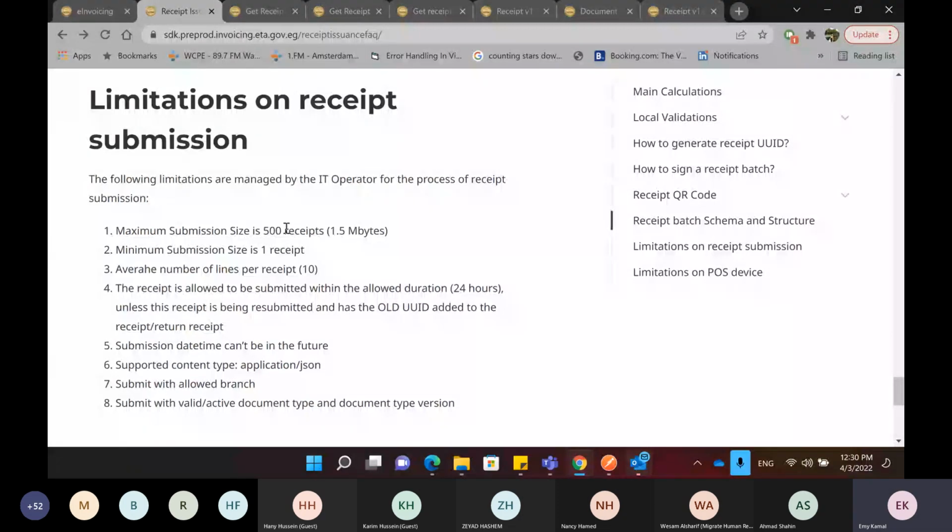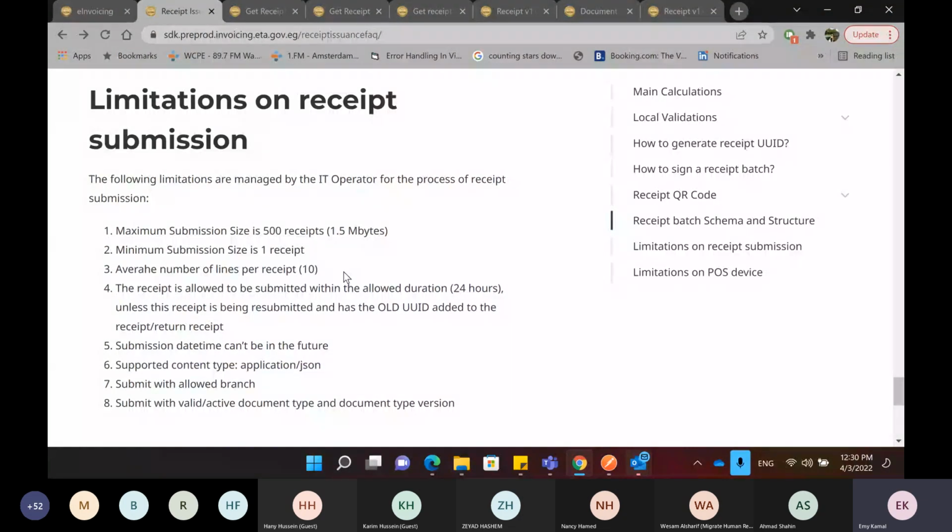Average number of lines per receipt is 10. This is not a condition, this is more of an advisory. But of course, you can definitely have more than 10 items within a receipt. The receipt is allowed to be submitted within an allowed duration, which is for now 24 hours.